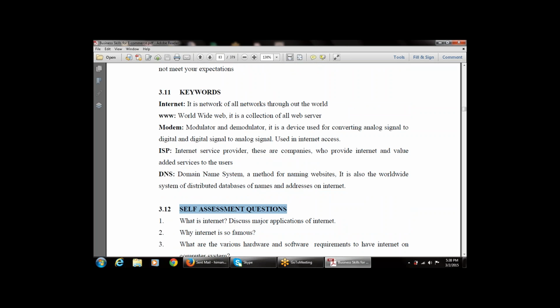Then there are self-assessment questions available after this chapter. One of the questions is, what is the internet? What is the usage of the internet? The internet is a network of networks throughout the world. And what are the major applications of the internet? That is, what are the areas in which the internet is used? Generally in today's life, every area is using the internet, but these are divided into major applications.